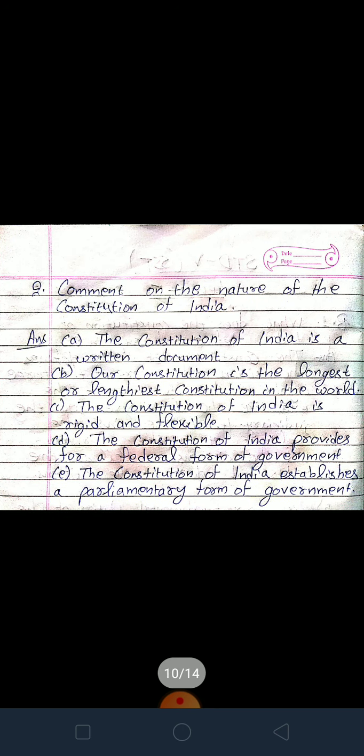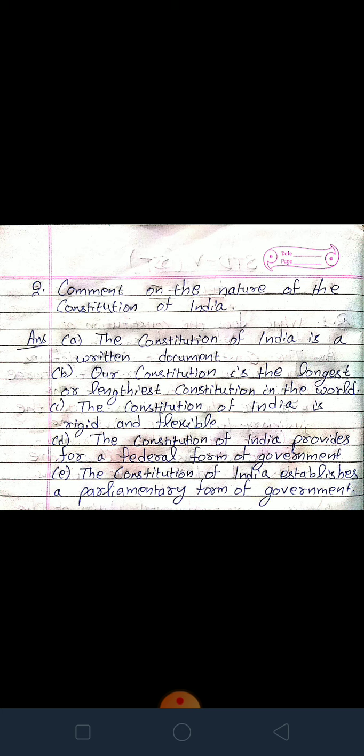Then, our question number 2 is given. Comment on the nature of the Constitution of India. Means you have to write what are the characteristics of our Constitution. So, children, this answer can be like this. The Constitution of India is a written document.